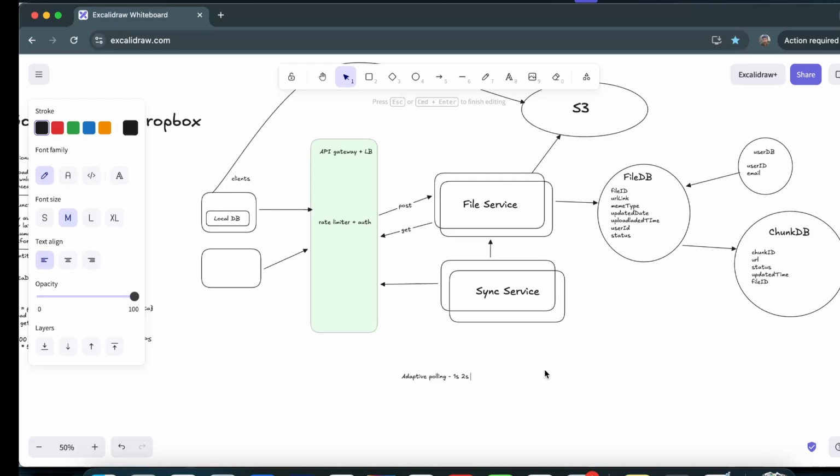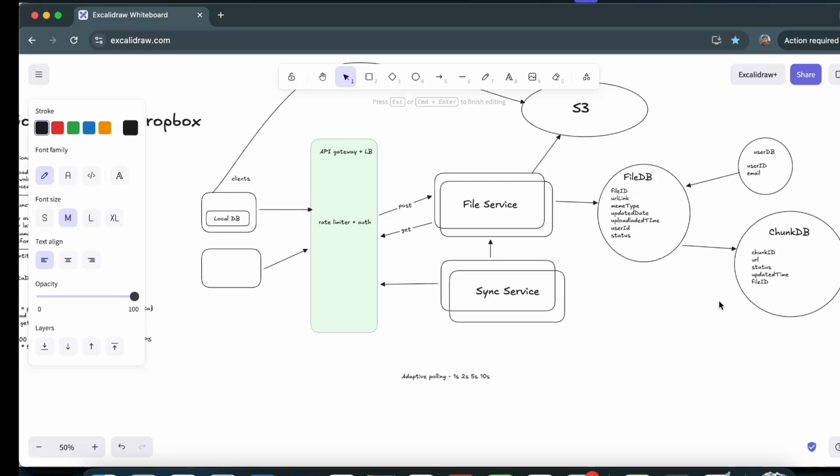Now in 2 seconds also, we don't see changes in the file. So after 2 seconds, we can have a 5-second request. After every 5 seconds, the request is made to the service, which checks whether the file has been modified or not. In 5 seconds also, if we don't see changes, this is how we keep limiting the requests. So in the next step, the request goes every 10 seconds, and it checks whether the file has been modified or not.